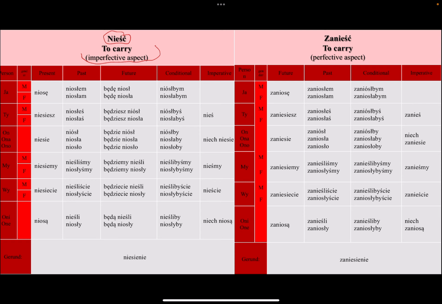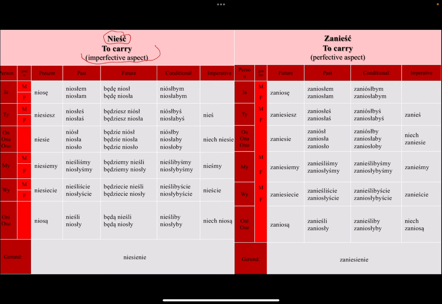I have other videos about verbs, imperfective, and conjugation. You can check that out. I'll try to remember to leave the links in the description below. So I'll let you take a look at it. Here is the conjugation in the present for all the pronouns. You can take a screenshot and then just learn it slowly as we go.